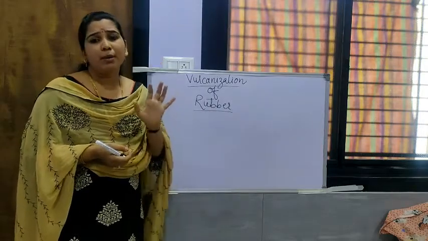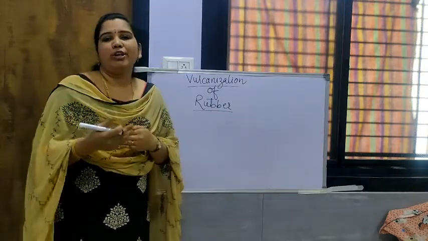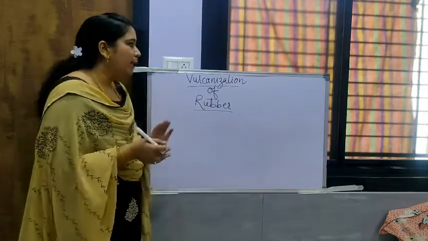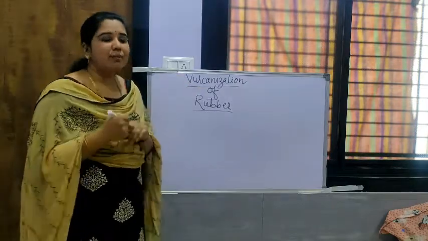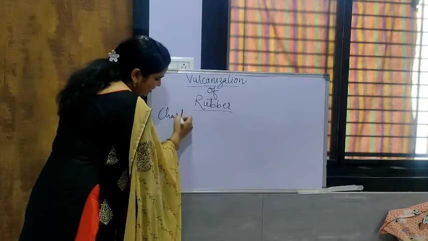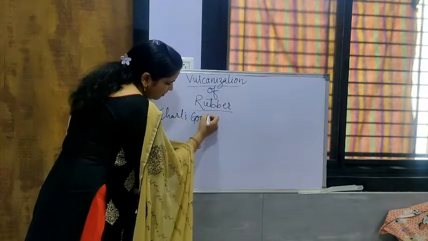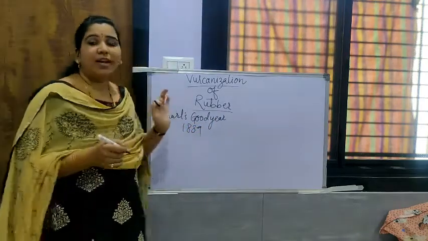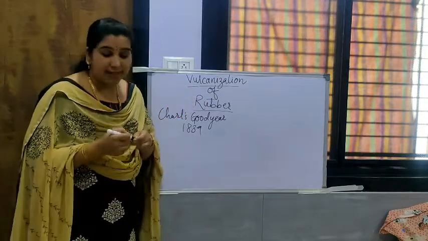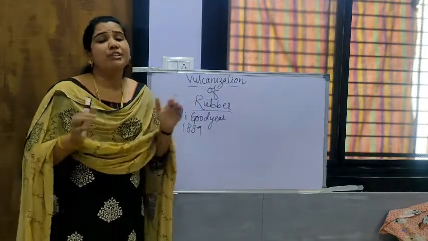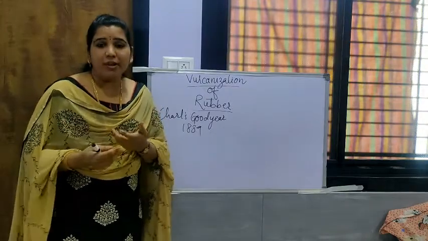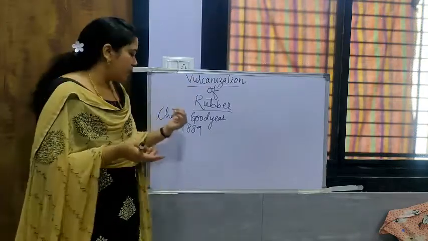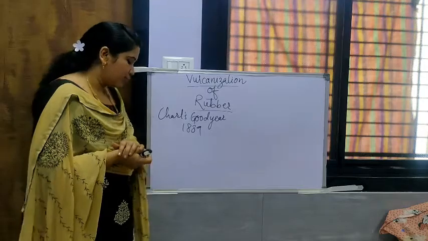Vulcanization is a very important process which improves the quality of rubber and adds different characteristics to it. It was given by Charles Goodyear, a chemist from America. In 1839 he discovered the process of vulcanization, and by this a number of things became very easy. In different types of industries, in automobiles, the vast use of rubber is seen after this discovery of the vulcanization process.